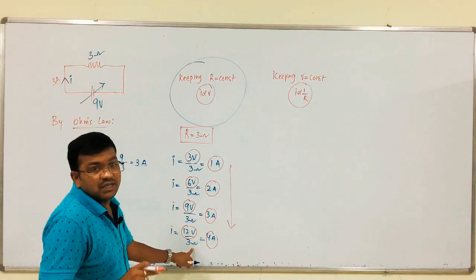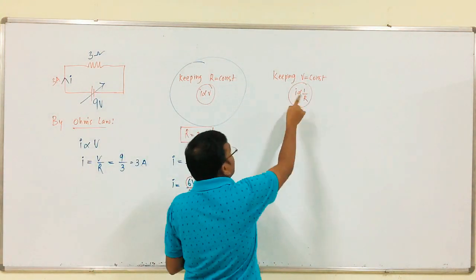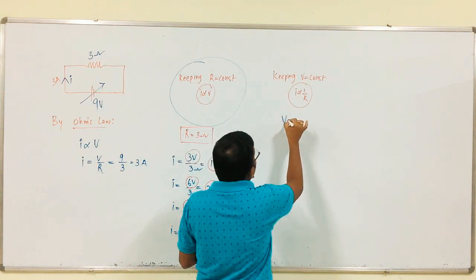This is the first observation, right. Like that, keeping supply voltage constant, I is proportional to 1 by R, that is, the supply voltage given is nothing but what?